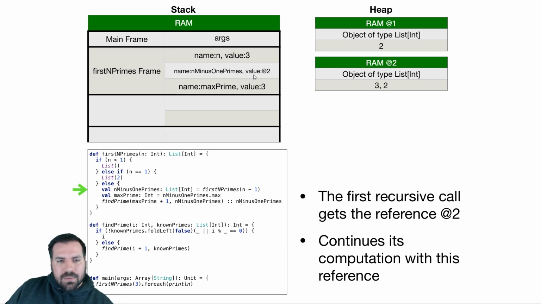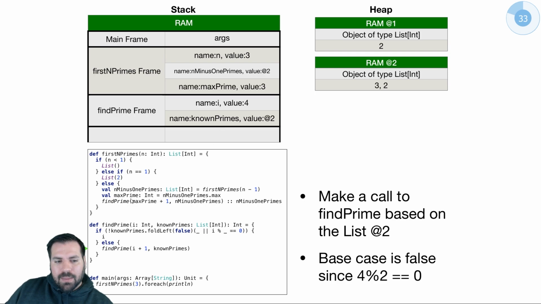n was 3. n-1 primes returned this list 3, 2. And then our max prime, the max value from this list, is going to be 3. So our max prime is 3. And then we're going to enter our recursion again on find prime. Max prime is 3, so max prime plus 1 is going to be 4. We know that this is not prime, so we hope that this fails and we hit our recursive step.